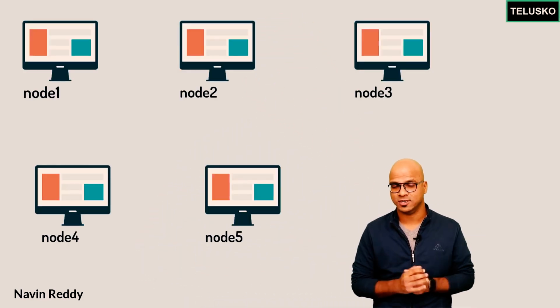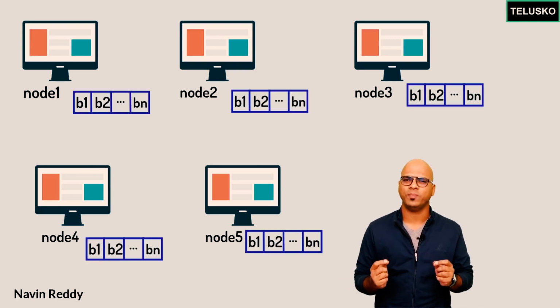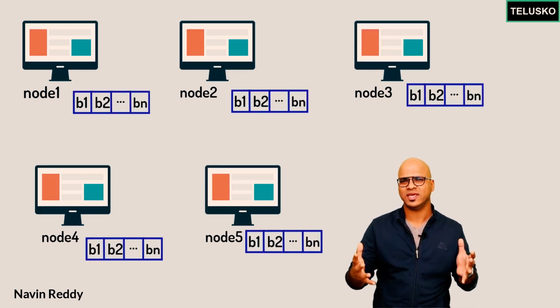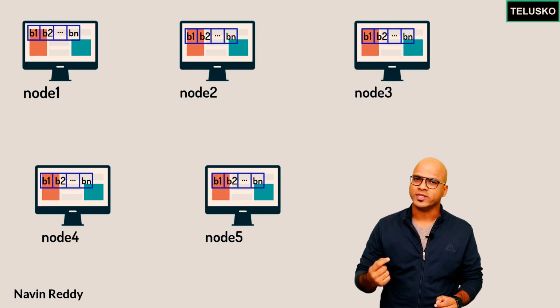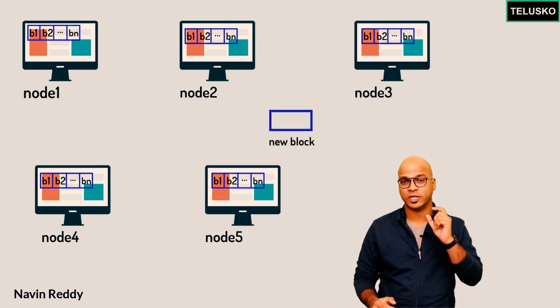We know that blockchain is a distributed ledger. So let's say we have 5 mining nodes here. Now all these nodes will have a copy of a blockchain and all the copies will be of the same state. So they are exact copies here. Now what if you got a new block? So yeah, we have done some transactions and you got a new block here.